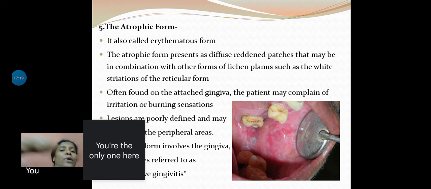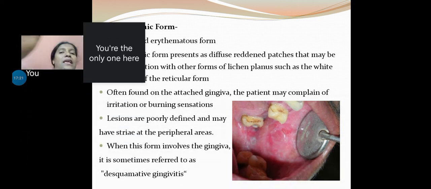Lesions are poorly defined, and peripherally you may have suggestive striae. Such red areas on the attached gingiva sometimes give rise to the diagnosis of desquamative gingivitis. One form of gingivitis is desquamative gingivitis, and lesions in this erythematous form qualify for that.